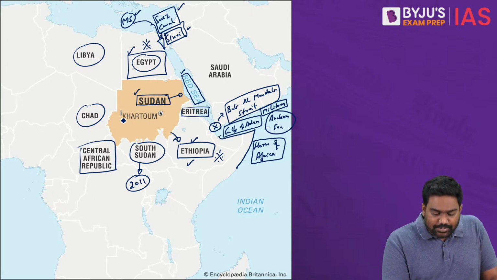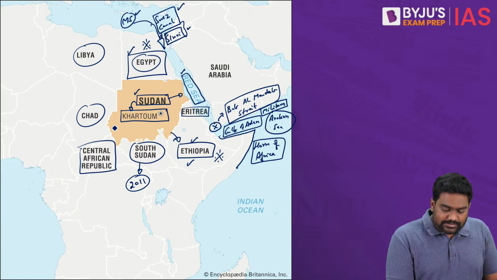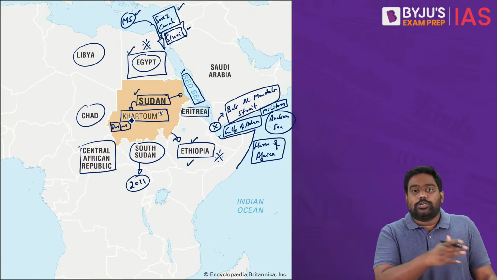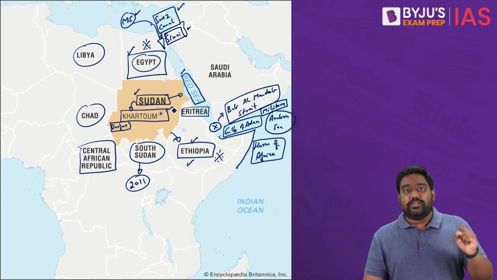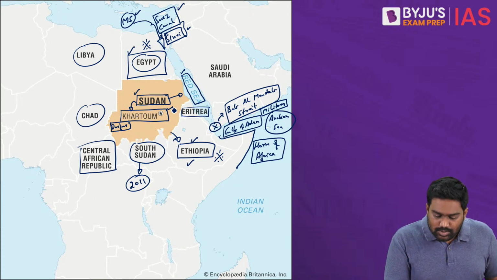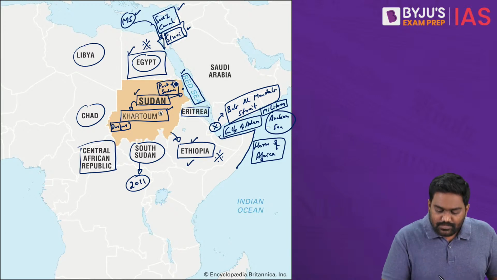Currently, Indians are trapped in Khartoum, the capital of Sudan, and a few other cities as well. There are a few Indians in the faraway Darfur region. Darfur is in the western part of Sudan. So all across Sudanese cities, there are Indians who are trapped. And the Indian embassy in Sudan is working very hard to coordinate with them and evacuate them to Port Sudan, which is located on the Red Sea.